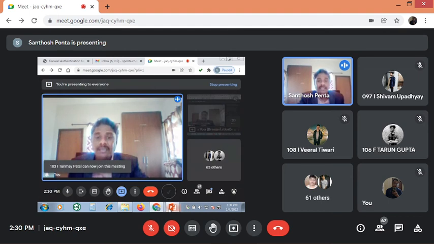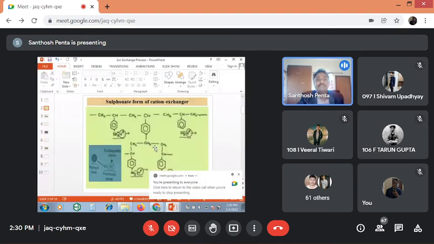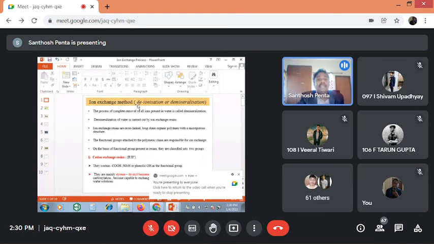This is the demineralization process. What are the other names? Ion exchange method, deionization method. That means neither hardness-causing cations nor hardness-causing anions, none of the ions, are present in the water sample. Hence, it is called the deionization method, demineralization method. So this is the process of the ion exchange method.